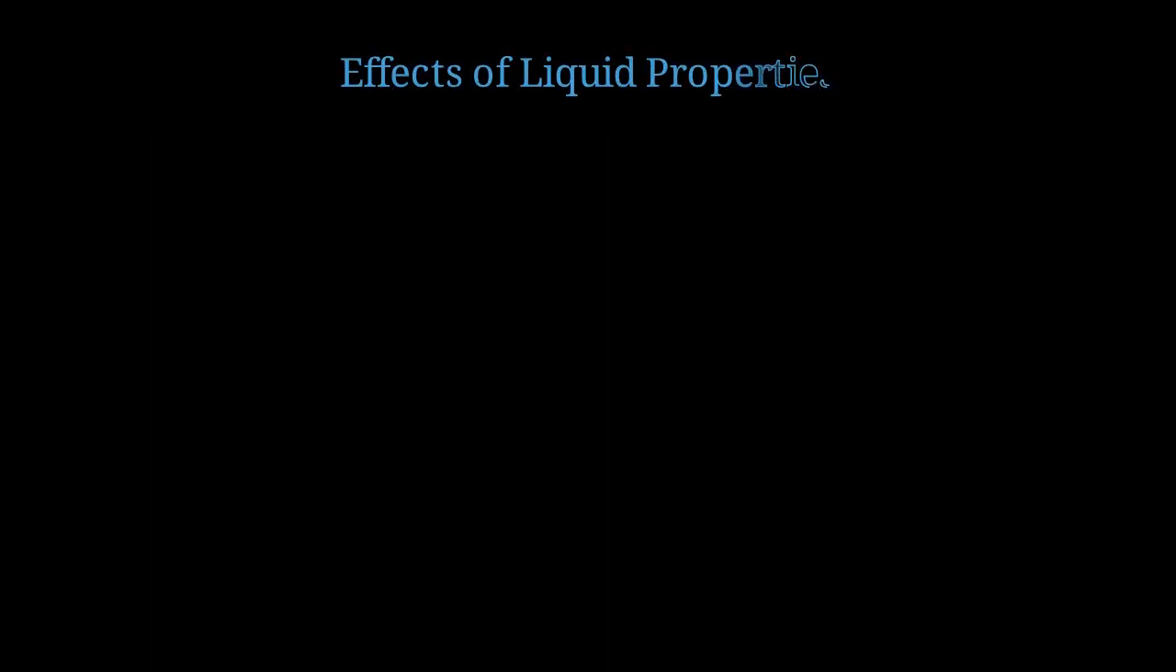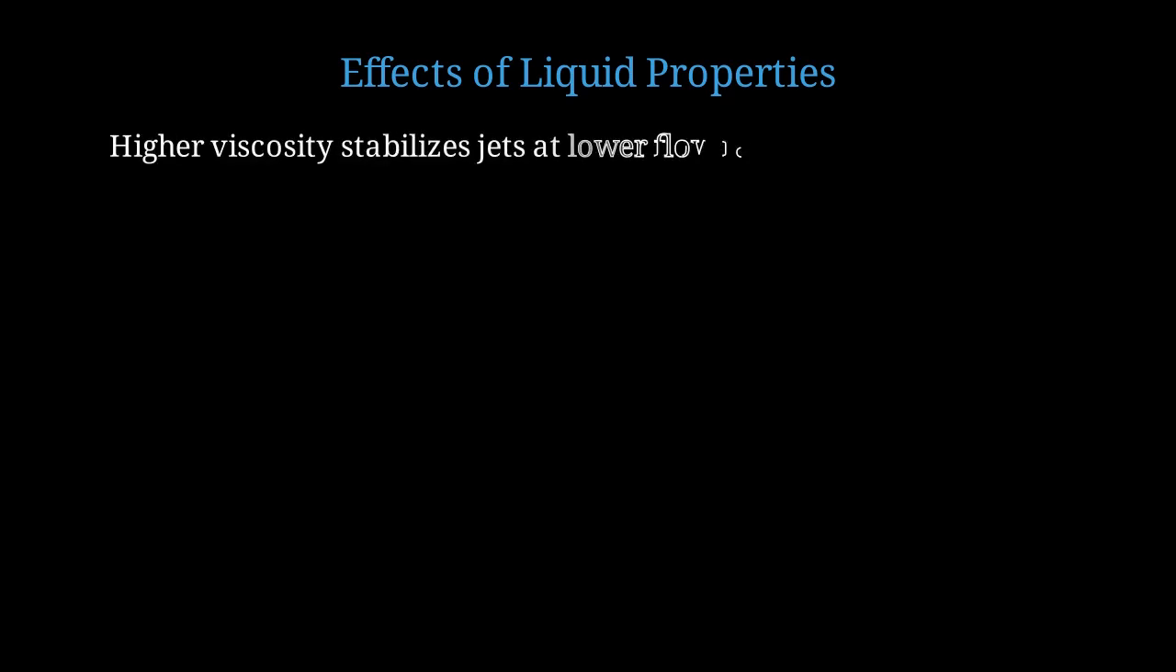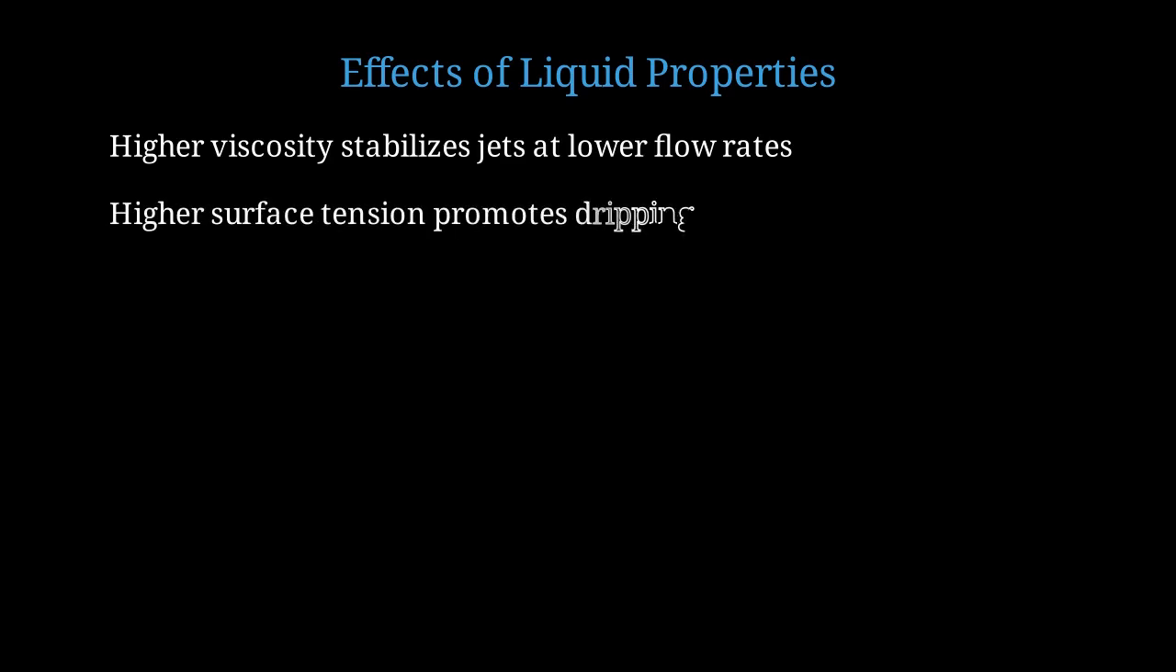Different liquid properties also modify the paradox behavior. Higher viscosity liquids maintain jetting at lower flow rates because viscous damping suppresses instabilities. Higher surface tension promotes dripping by making the capillary forces stronger relative to inertia. Liquid density affects the inertial forces, with denser liquids requiring higher velocities to achieve the same Weber number.